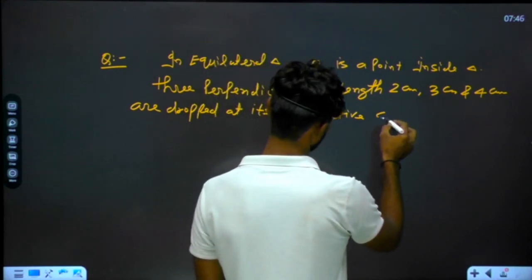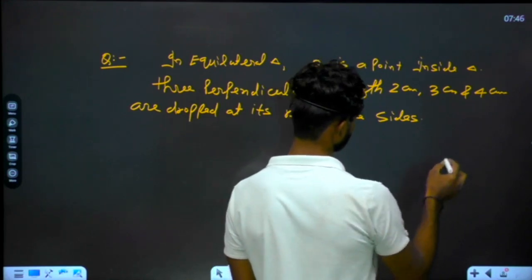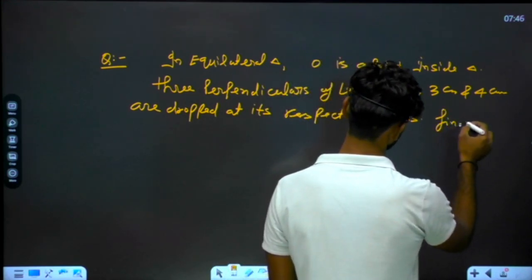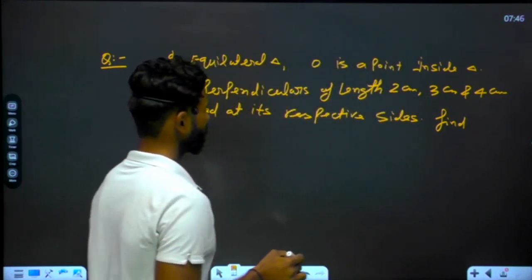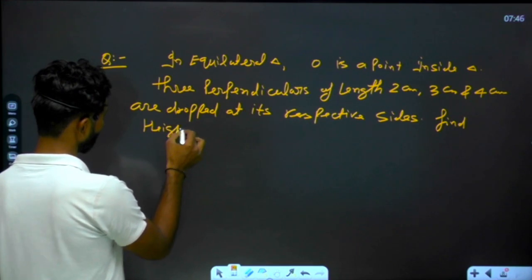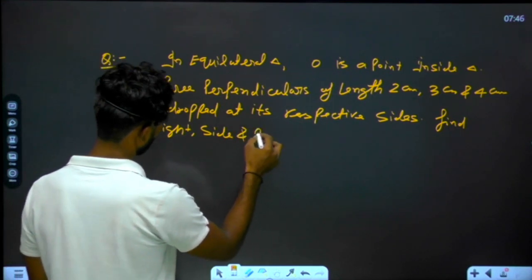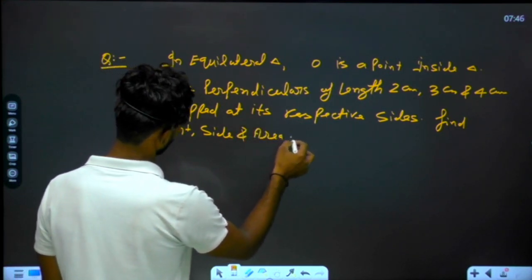Then find the height, side and area of the triangle.